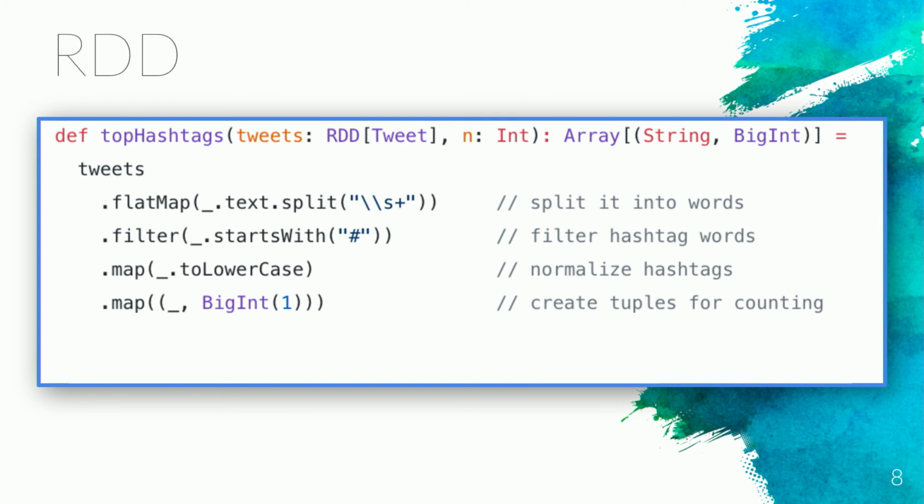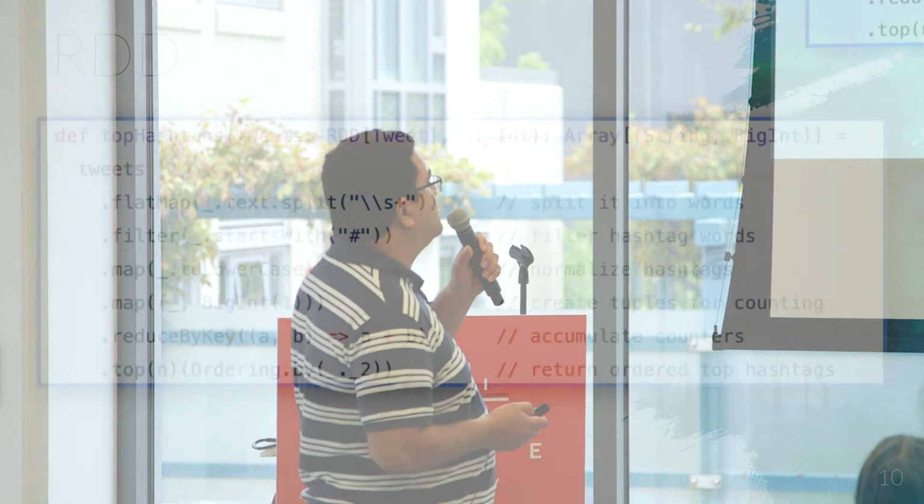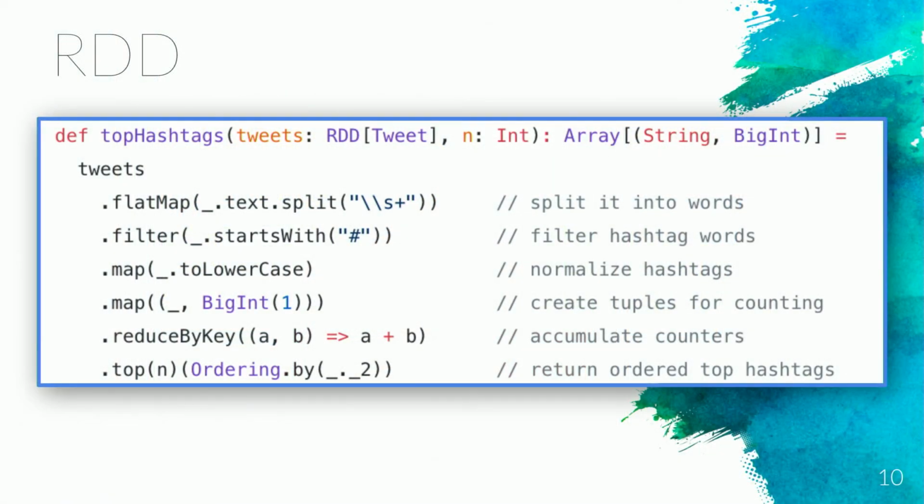And then you reduce by key, so the key is going to be the words, the first element of the tuple. And we reduce the second value to the counter, so we have a count of each hashtag word in the data set of tweets. And then we call top n, ordering by the second element of the collection, and we get the top hashtags.